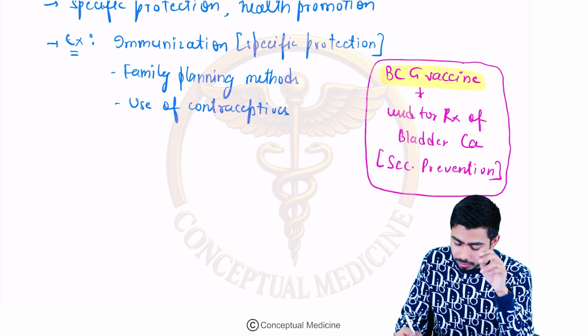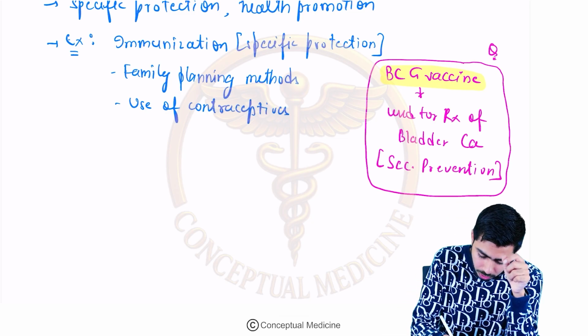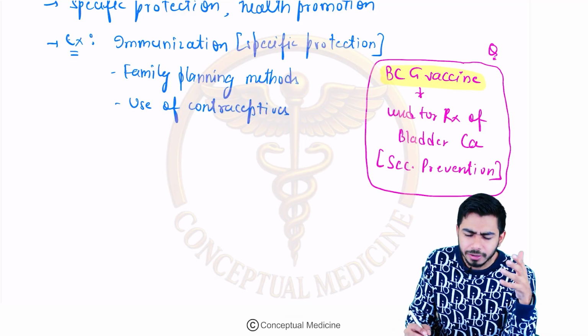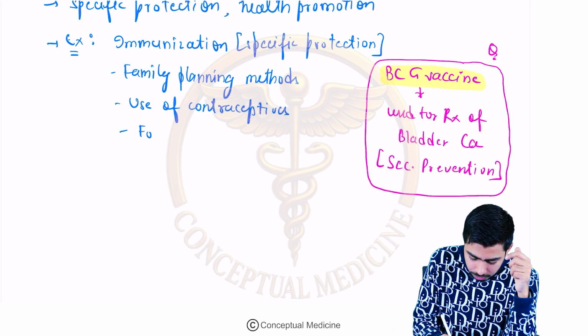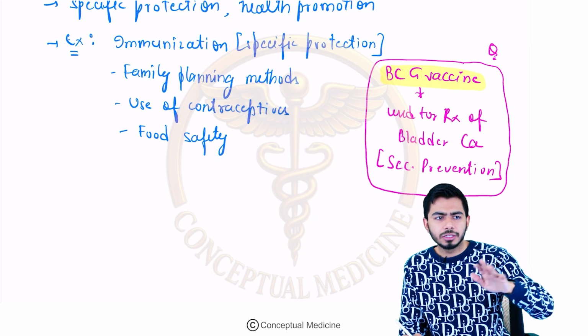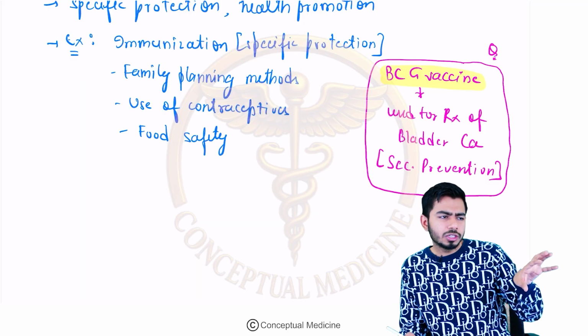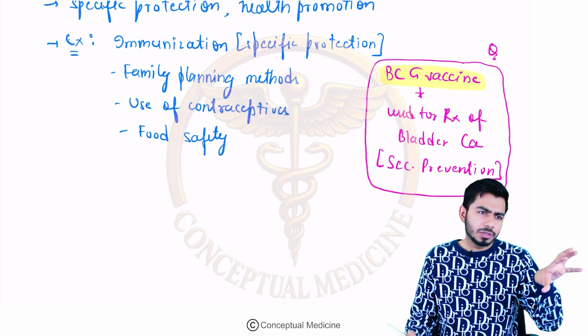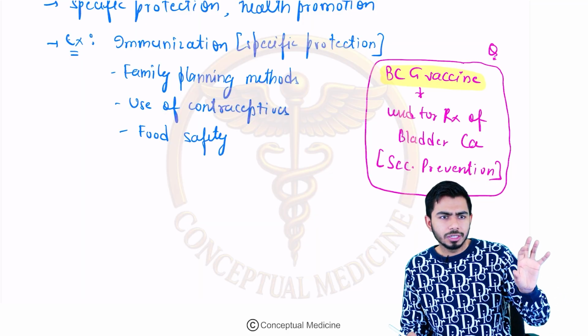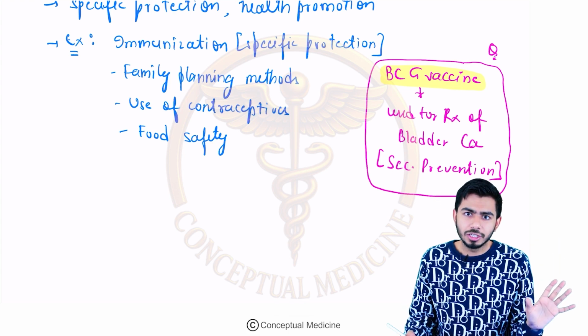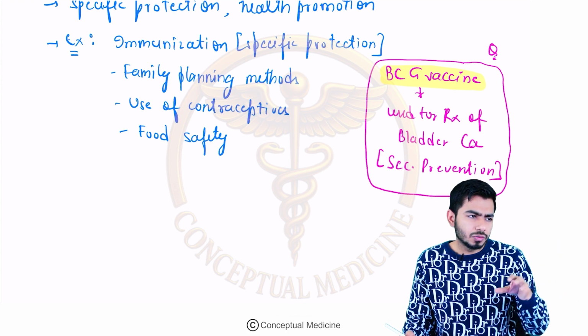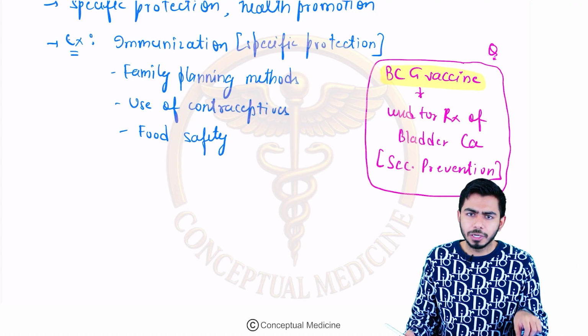Okay, fine, done. Now coming back to our examples of the primary prevention, you are taking food safety measures. Sometimes you are going outside and you see that there are 4 or 5 vendors, right? You compare that this person is taking proper measures, this person is making the food with so much hygiene, so you will prefer to take the food from that particular vendor, right?